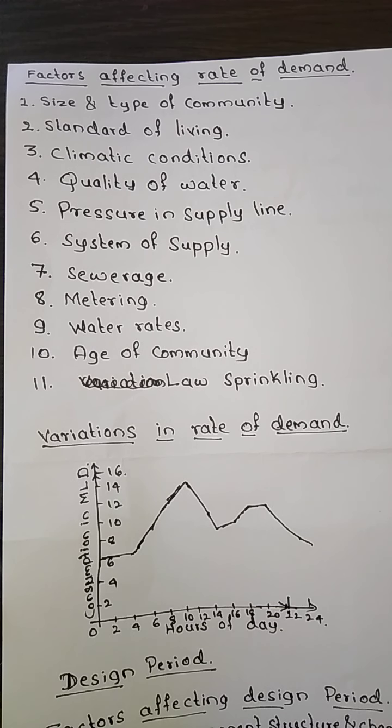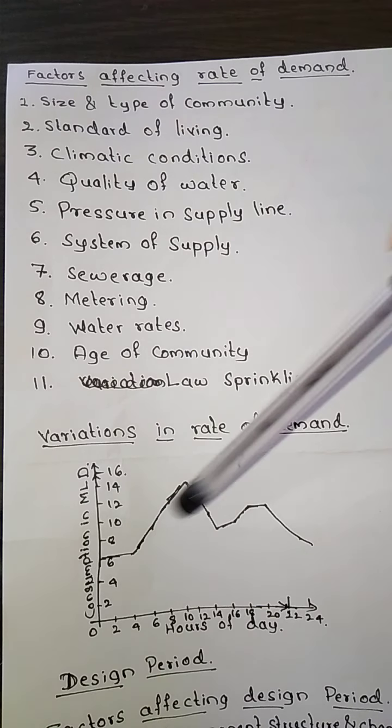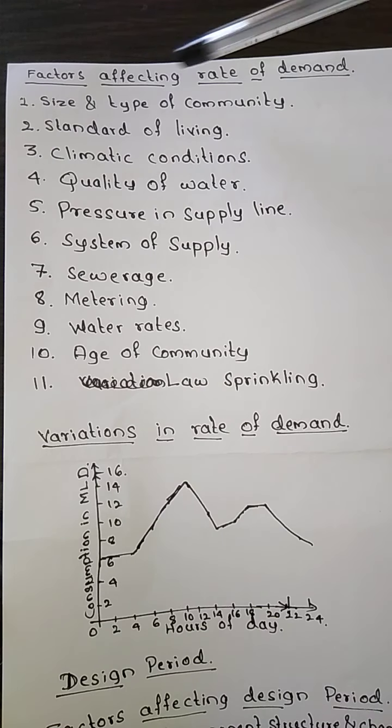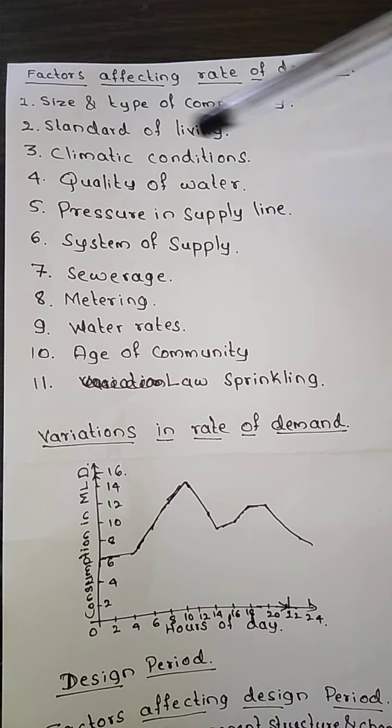So we will now see the different factors which affect the rate of demand. Now, what is rate of demand? Per person in a day, how much quantity of water he is going to require. That is nothing but your rate of water demand, or we say per capita demand. It depends on these 11 criteria: the size and type of community, standard of living, climatic conditions, quality of water, pressure in the supply line system, sewerage, metering, water rates, age of community, and lawn sprinkling.